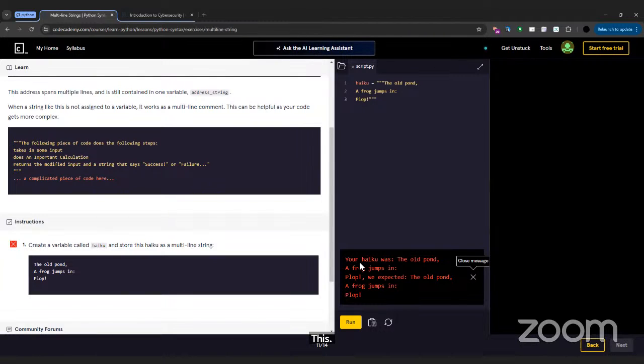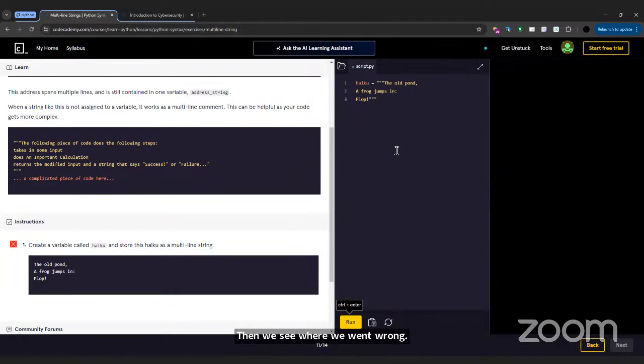Your HiQ was the old pond. The old pond, a frog jumps in. We expected the old pond, a frog jumps in. Does anyone see where we went wrong? Raise your hand if you want to speak. Anyone can try to debug this part of the code, because here we got it wrong. If you want to see the error message again.